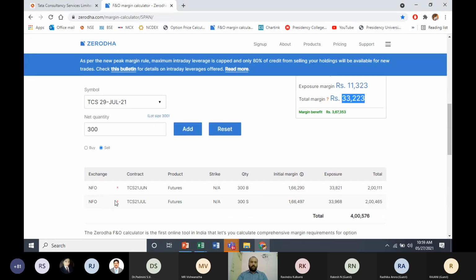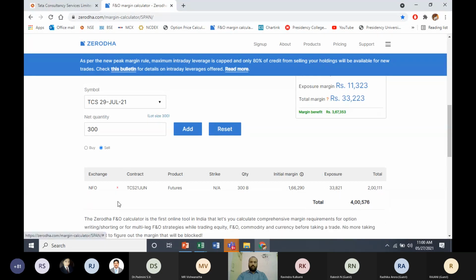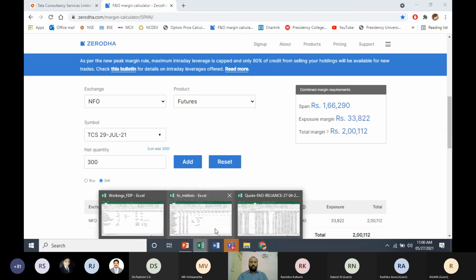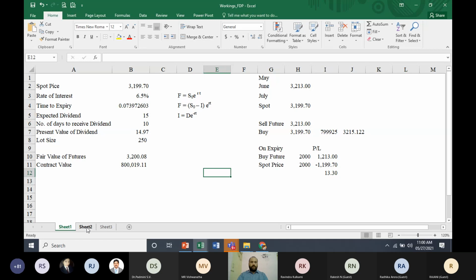Suppose you remove one contract, then you can directly check here what your margin will be. It comes to 2 lakh rupees. Like this, you can find out what the margin will be. And when you teach in the classroom, you can take the same margin and calculate, because we have some problems related to mark to market, which we are going to teach in the class.